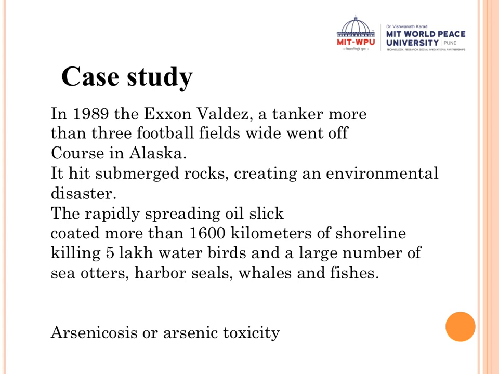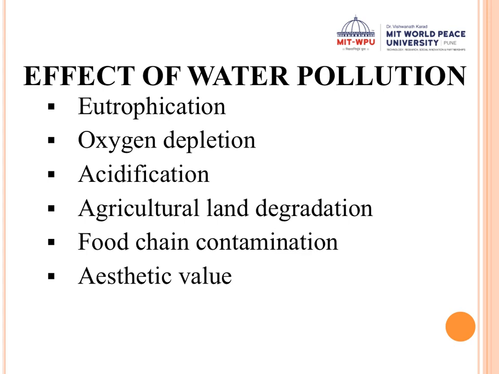These are the two cases that highlight the need for conservation of water and checking water pollution. In our next lecture we will look at the effects of water pollution. We saw eutrophication, and obviously there is oxygen depletion, then it increases the acidity of the water. Acidic water is not good, and even acidic soil is not good. Then if the water is acidic, it is not going to be agriculturally fertile, causing agricultural land degradation. Then there's going to be food chain contamination, so we will look at this topic in our next class.